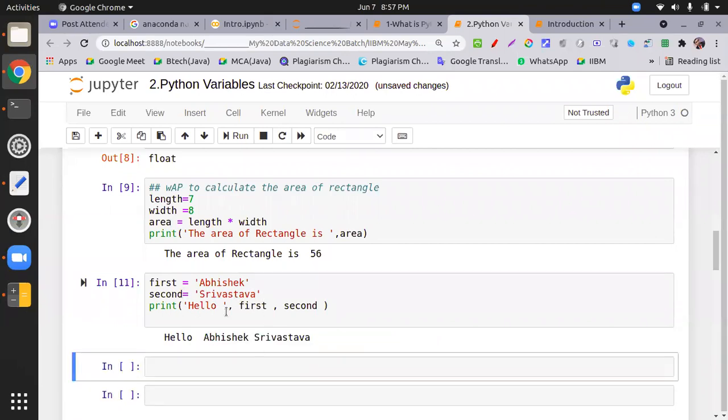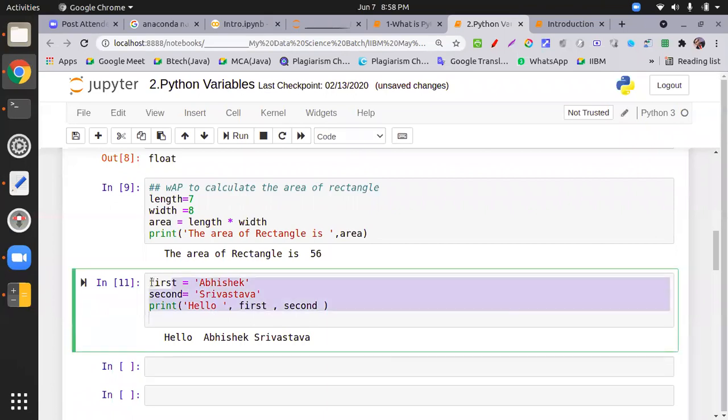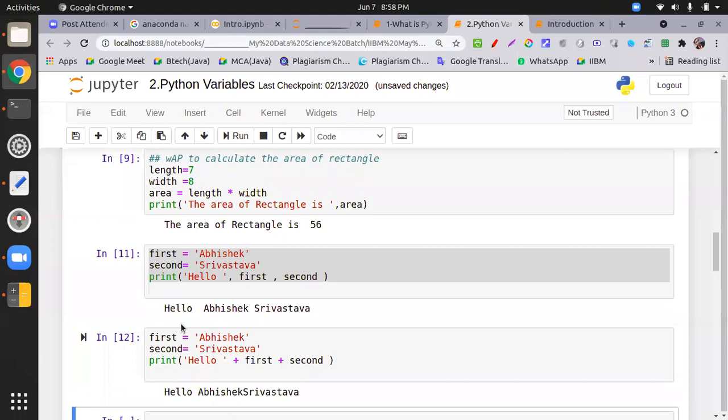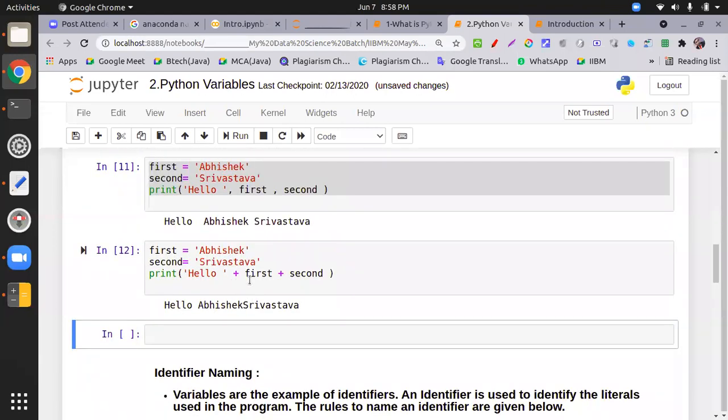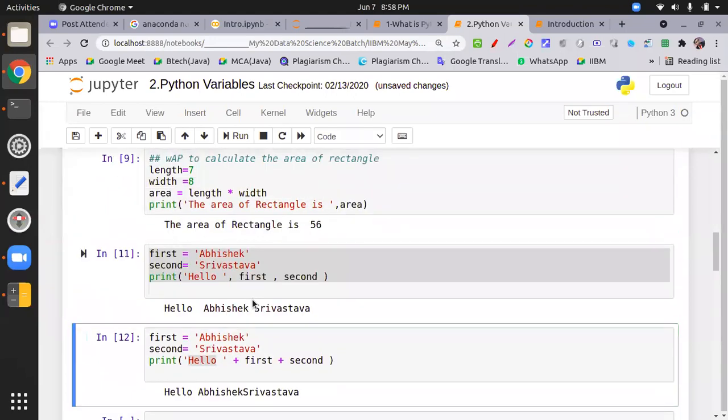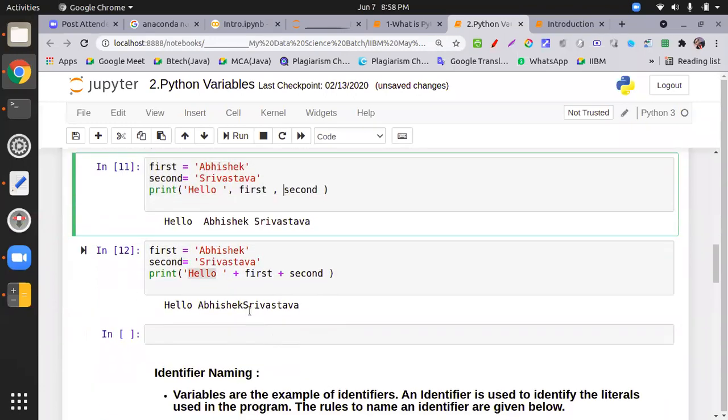All right. So I got the hello, then this thing over here. Okay. Second thing, these are the string type of things, so we can append these things. For example, if you do put plus, so what happened? See the difference. It is appending the value with a fixed message. So they are not putting the space, but here it is putting the space. So what do we do to put the space?